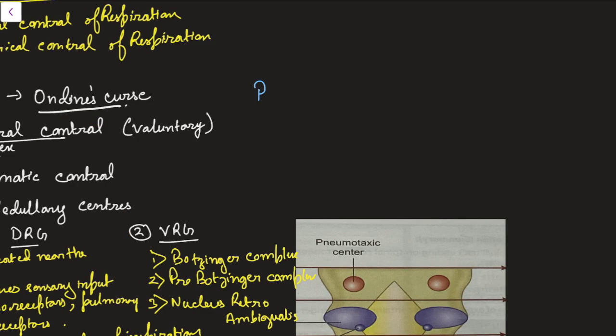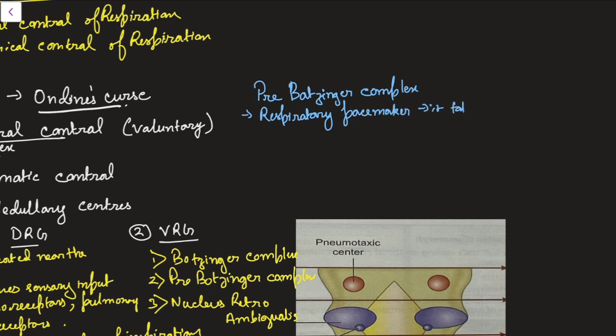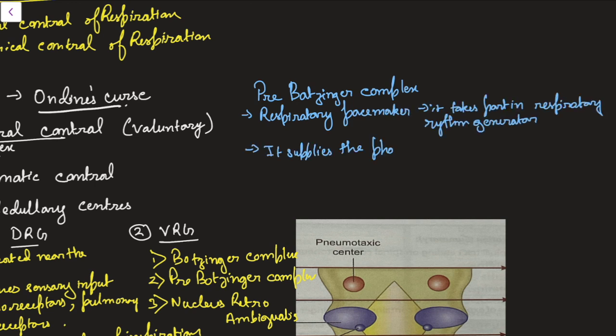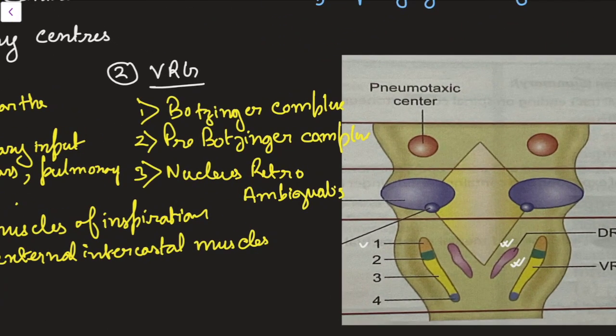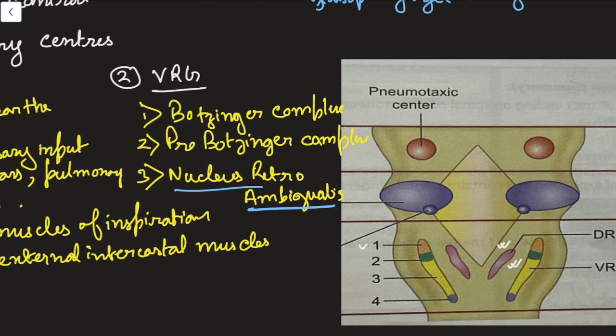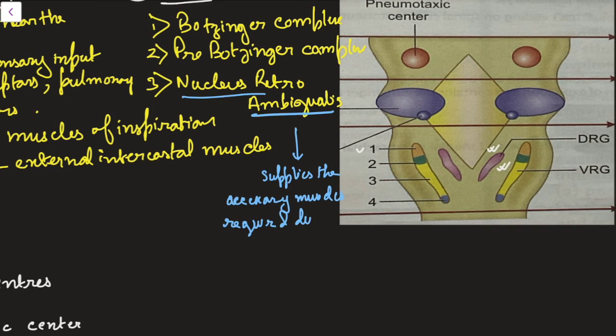This can be asked in the exams also. The pre-Bötzinger complex is very important. The thing I want you to know about it is that it is the respiratory pacemaker, because it takes part in respiratory rhythm generation. It supplies the larynx through the glossopharyngeal and vagus nerves. Knowing this much is enough. The other thing is the nucleus retroambigualis, which supplies the accessory muscles required during forced expiration.